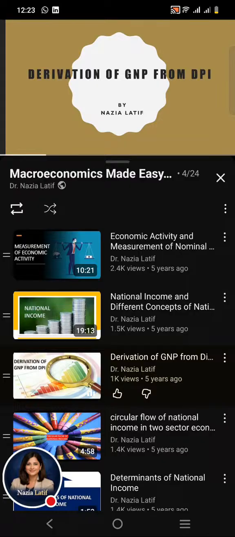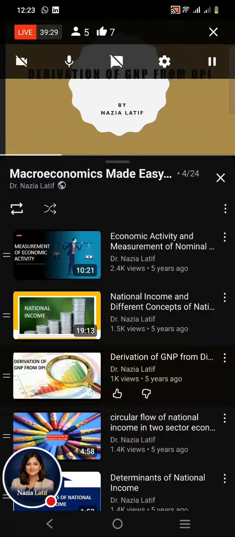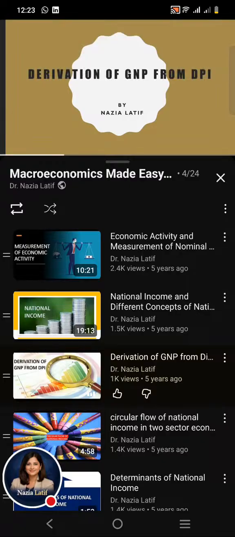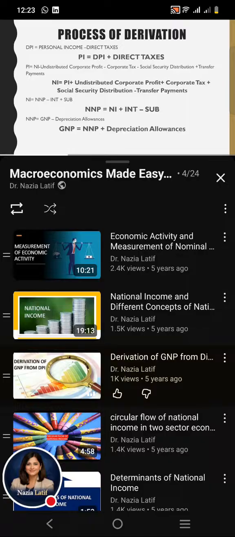So here we are going to share the process by which we can derive the gross national product from disposable personal income. Let's start our lecture and explain the process by which we can recover the gross national product from disposable personal income. Here is the process of the derivation of gross national product from disposable personal income.